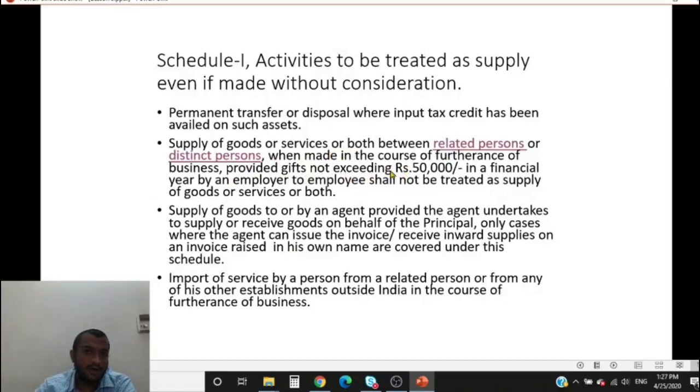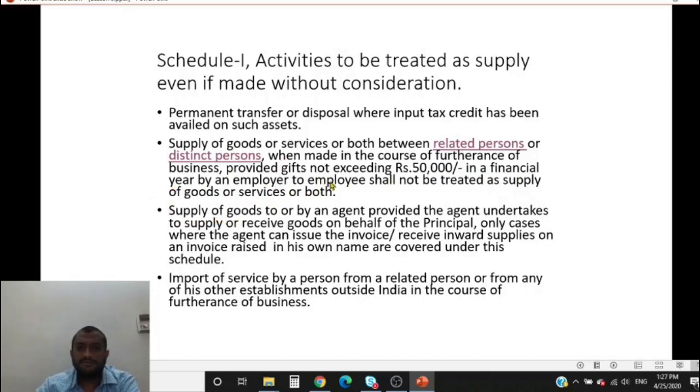However, in case of gifts given by employer to employee, where the value of gift does not exceed 50,000 in a financial year, it will not be considered as a supply. So a relief is given of 50,000 rupees.